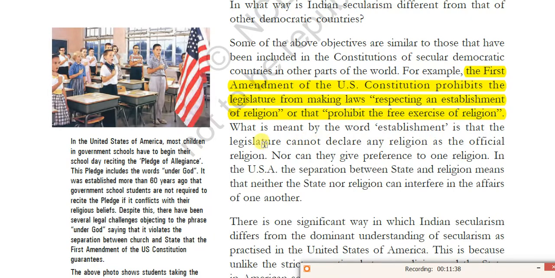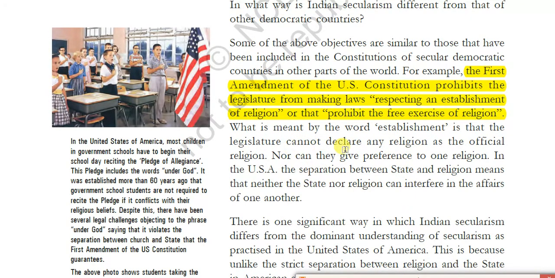The legislature cannot declare any religion as an official religion. For example, it cannot announce Christianity as the state religion, nor can it give preference to one religion.